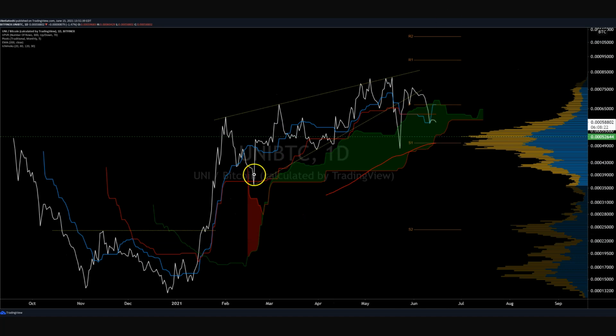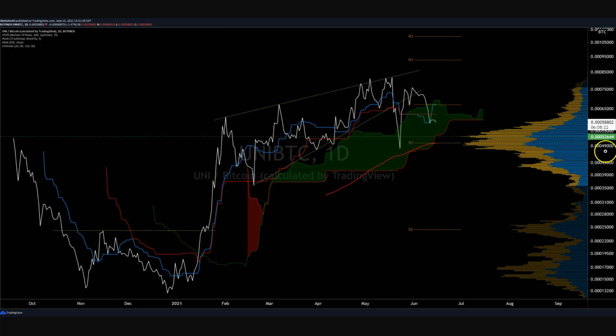Looking at Uni-BTC, it had a bit of a rising wedge. I guess the cloud was telling you to be careful in mid-May as well. Now it's in the cloud, still above the 200, still above a bunch of volume here on Binance. But back here you can see this Adam and Eve, not inverted, but every consolidation typically has something going for it as far as chart patterns are concerned.